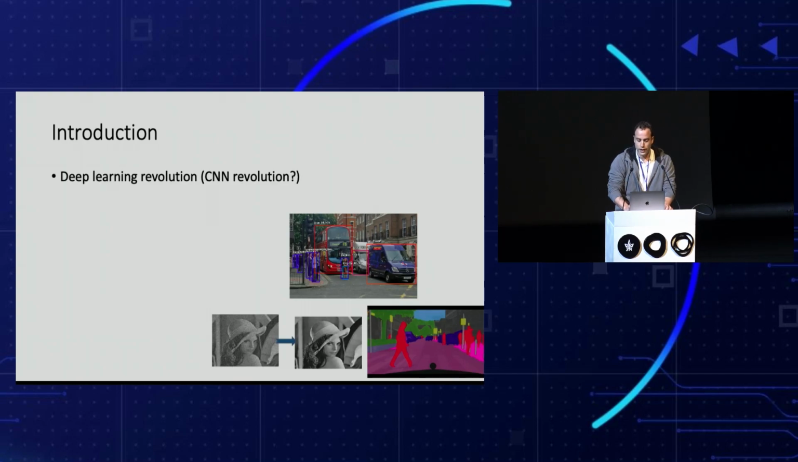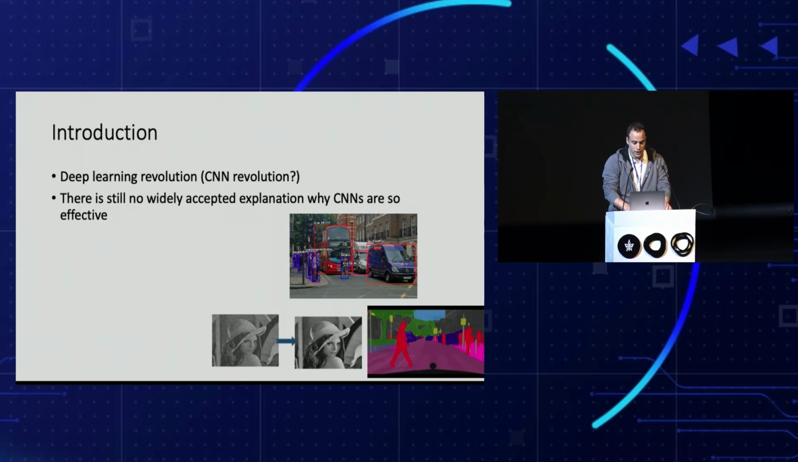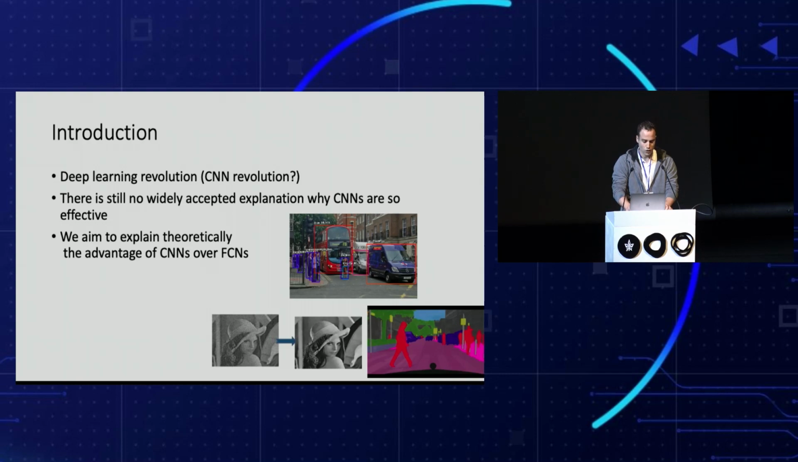We all know that deep learning is considered to be a great success, but actually, it was the convolutional network that really began the deep learning revolution. The thing is that there is still no widely accepted explanation of why CNNs are so successful. In our work, we try to give a theoretical explanation of the success of convolutional networks based on their corresponding neural tangent kernel. Let's start with a toy example to illustrate what kind of phenomena we are about to explain.